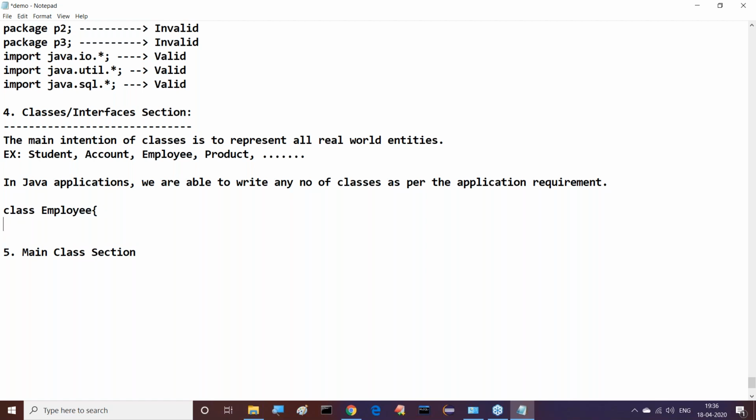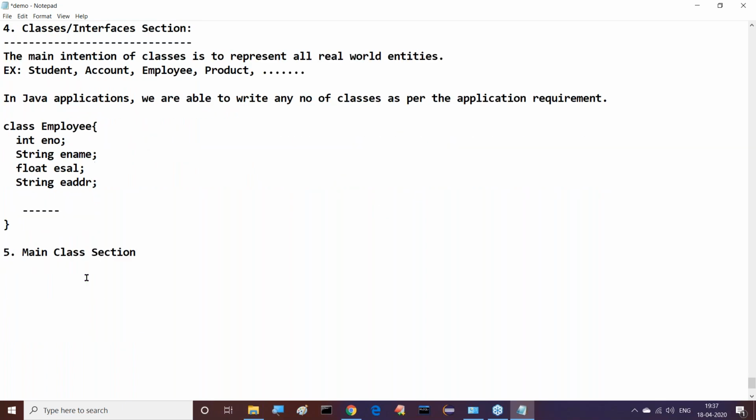Inside this, we can declare variables, for example int eno, String ename, float esal, String eaddr. Like this we are able to declare any number of times. Similarly, some methods also we are able to declare, not required to list them out. So this is a way to declare classes in our Java applications. But how to write classes we'll understand in object orientation. No need to worry about that.